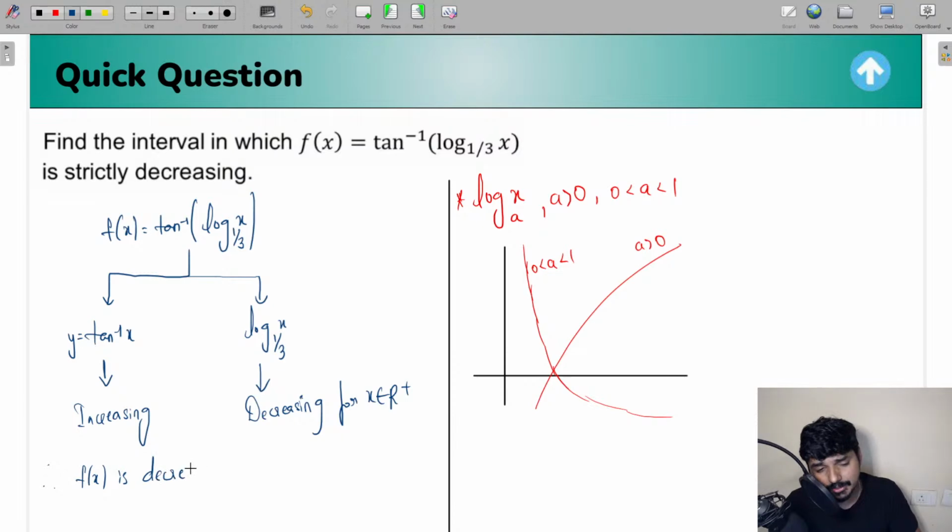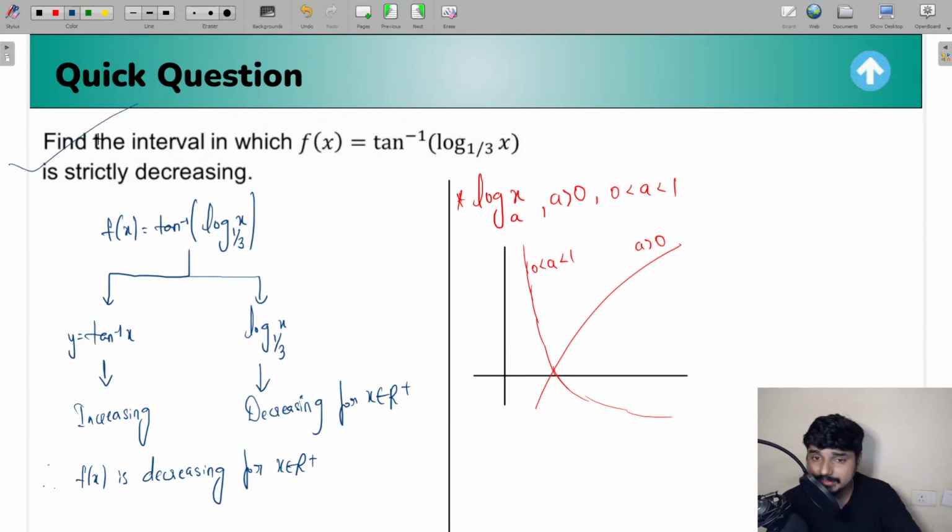So we can say that definitely the function f of x is going to be decreasing. And for what values is it going to be decreasing, everyone? It is going to be decreasing for x belonging to positive real numbers. यहाँ पे देखो, x is basically inside log, and log is defined only for positive real numbers. So you take any positive real number, f of x is definitely going to be decreasing. I hope this entire concept is clear for all the students.